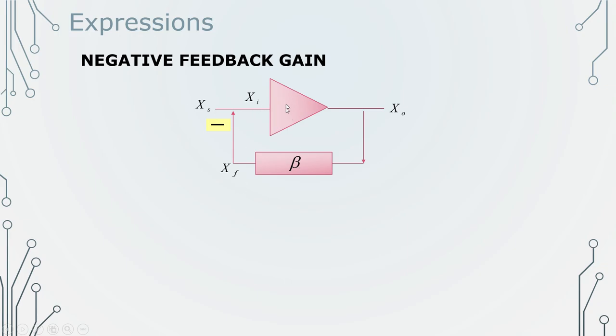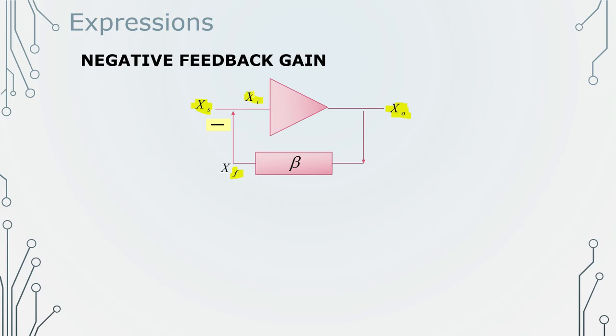So we have two blocks. This is our amplifier A, and this is beta. The input signal we have to give some name, so this is XS, that is our input signal. The input signal is given to the system. We are getting some output X naught. Some part of X naught is given as feedback. X is our signal basically, so this XF is the feedback signal, right? And the feedback signal is given back to the input.